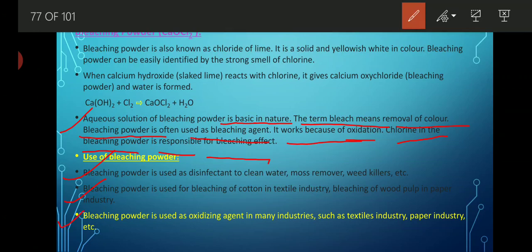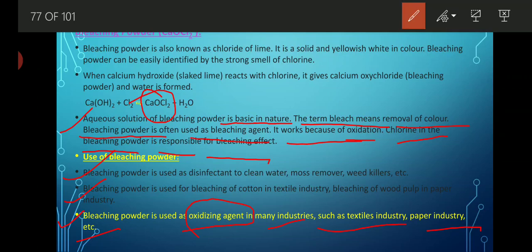Bleaching powder is used as a strong oxidizing agent in many industries such as the textile industry, paper industry, etc. So these are the uses of bleaching powder. Bleaching powder is prepared by the treatment of chlorine gas on slaked lime. Then calcium oxychloride is formed, which is known as bleaching powder, along with a water molecule.